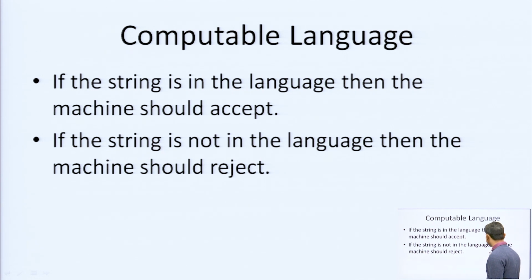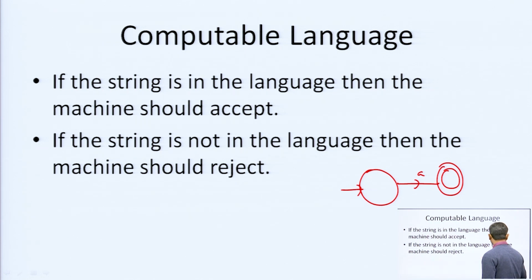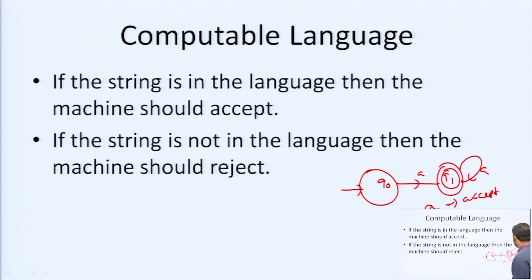Suppose we have taken a DFA diagram with Q0 and Q1, and the final state. If A is the input, then A is accepted. If we take B, then it is rejected.